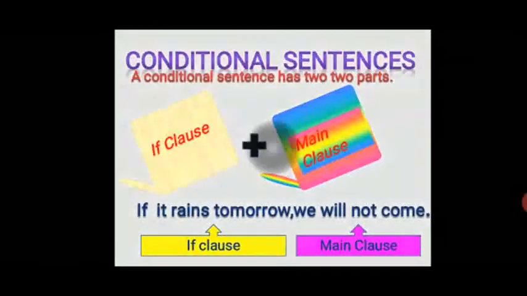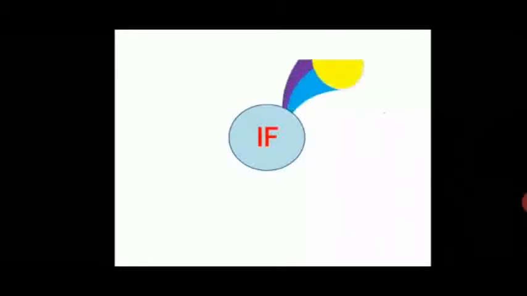So, we have different categories of conditional statements which depend upon the tense forms written in the if clause and the main clause, and also depend upon the probability or whether it is improbable for the result to happen.